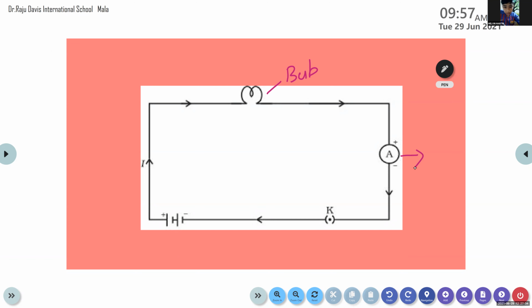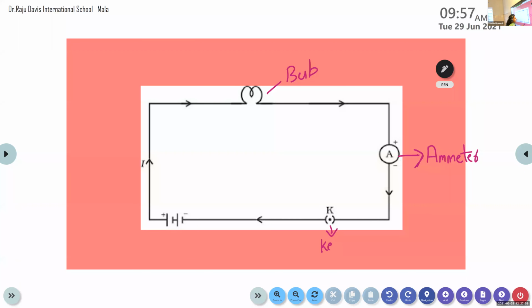Not ampere. Ampere is the unit to measure the current. What about A? A device that is used to measure current is an ammeter. Very good. Here in this circuit, this A represents our ammeter. And what about K?